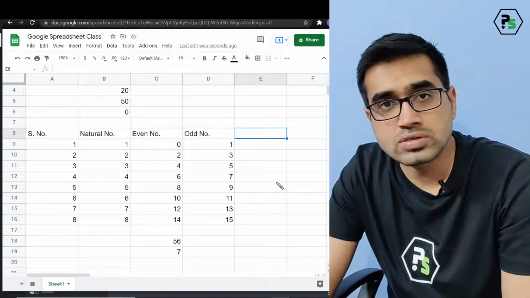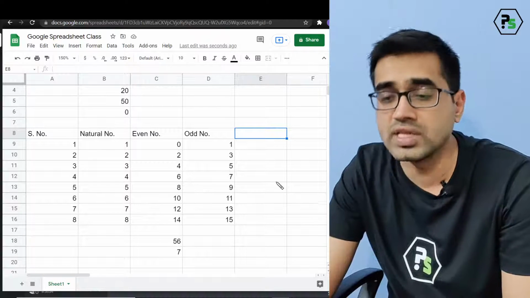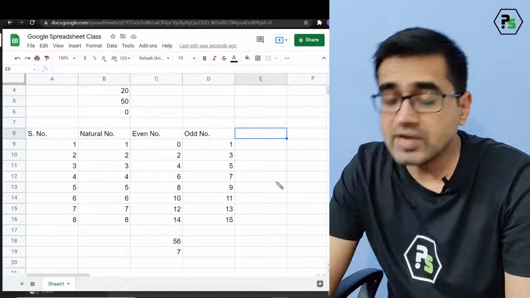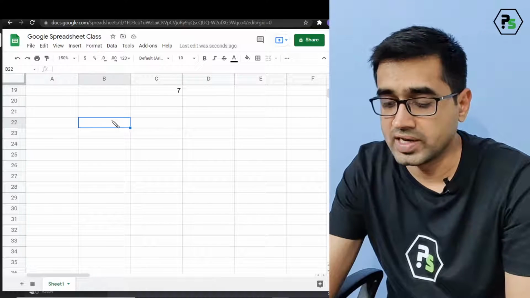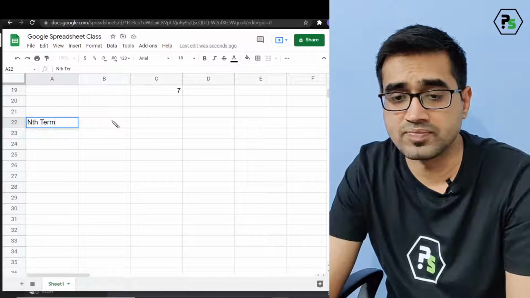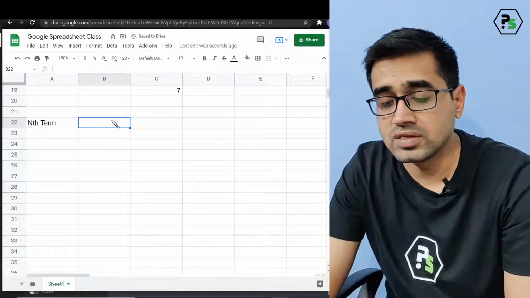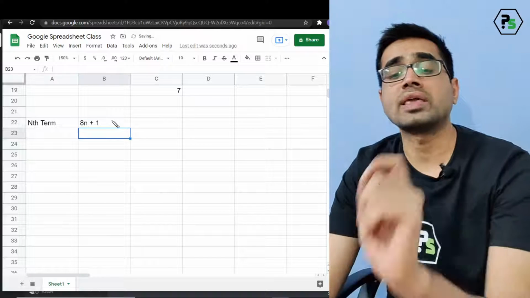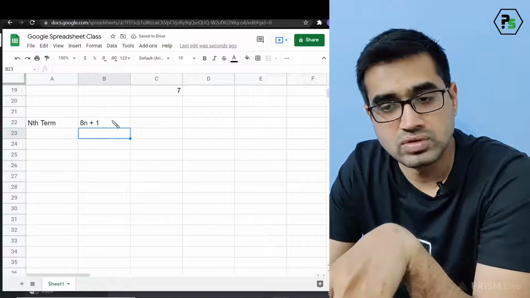So in your NCERT books, there are a lot of series given. You can create those series, just 2 terms of it, and you can find the values. But what if I have been given a general term of a series? Let's say the nth term of the series. Now I have been told that the nth term of a series is 8n plus 1. So I keep on changing n and it will keep on giving me another value. So it is 8n plus 1.